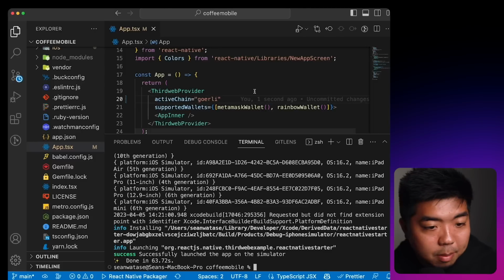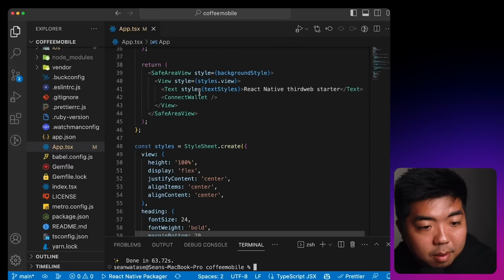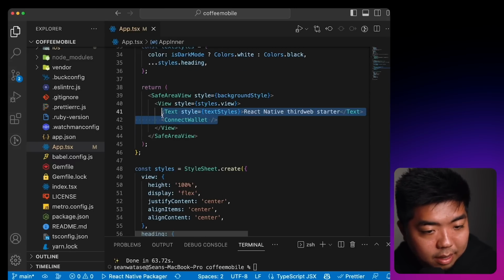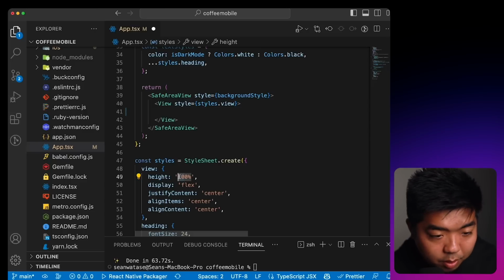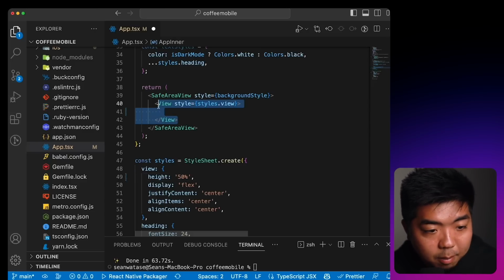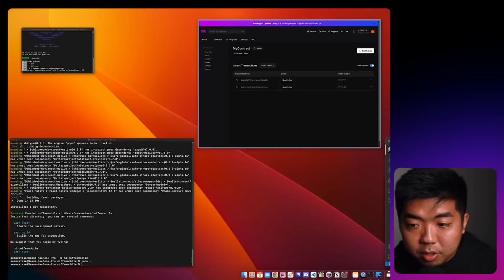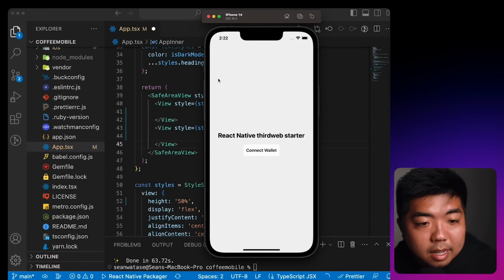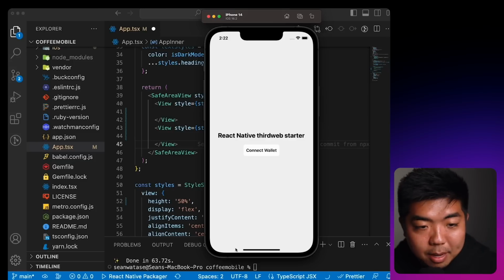So coming back to our code here, I'm going to drop that terminal down. I am going to delete everything in this view here, and I'm going to just change the height of this view to 50%. And I'm going to duplicate this view here. And our mobile app, if I come back to our emulator here, just really quick, the top half is going to be the buy coffee form that we created like on our web app. And then the bottom half will display the recent messages that we have.